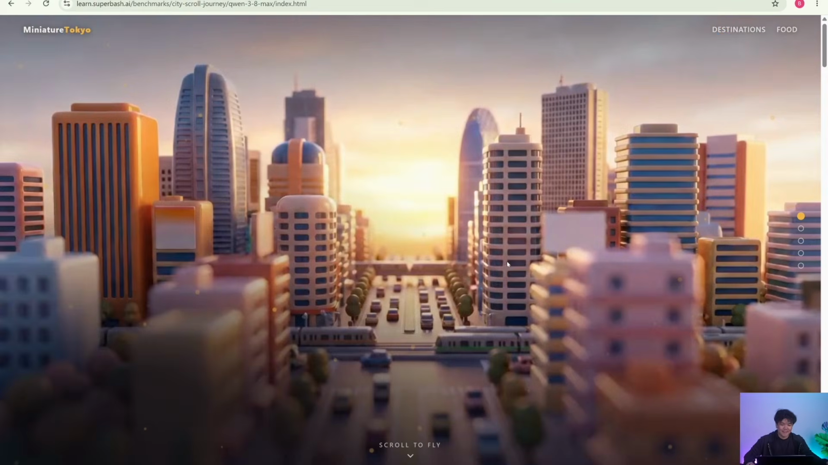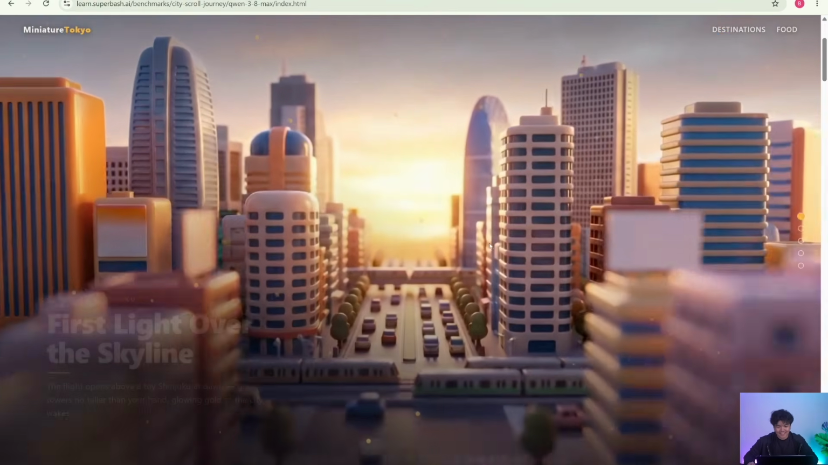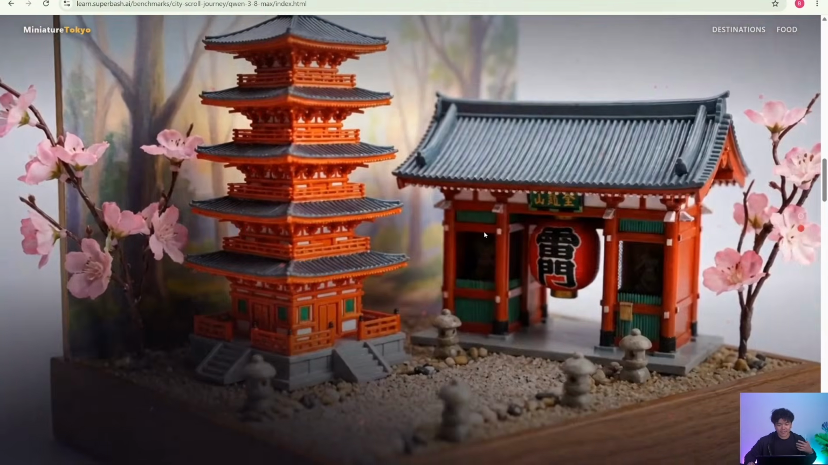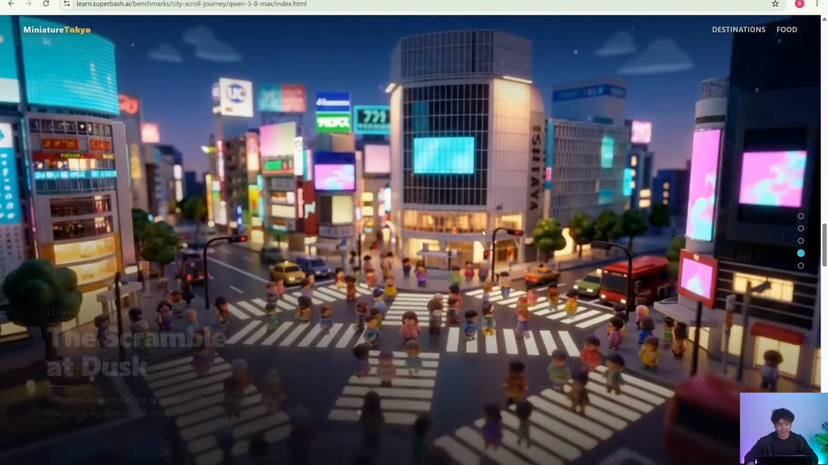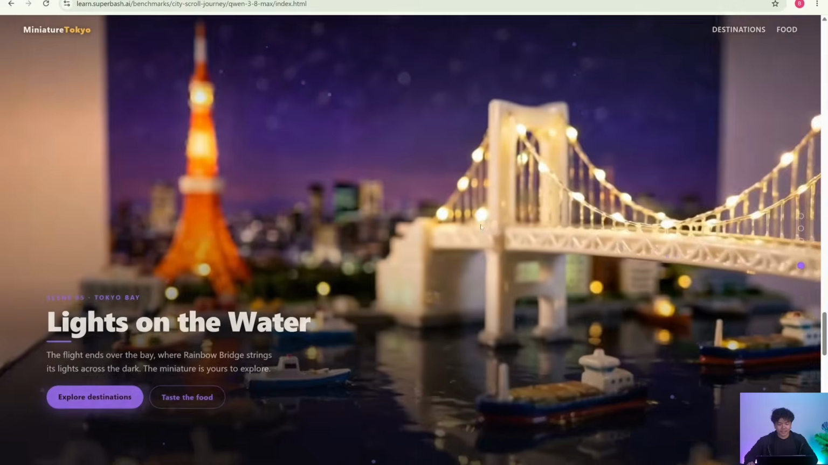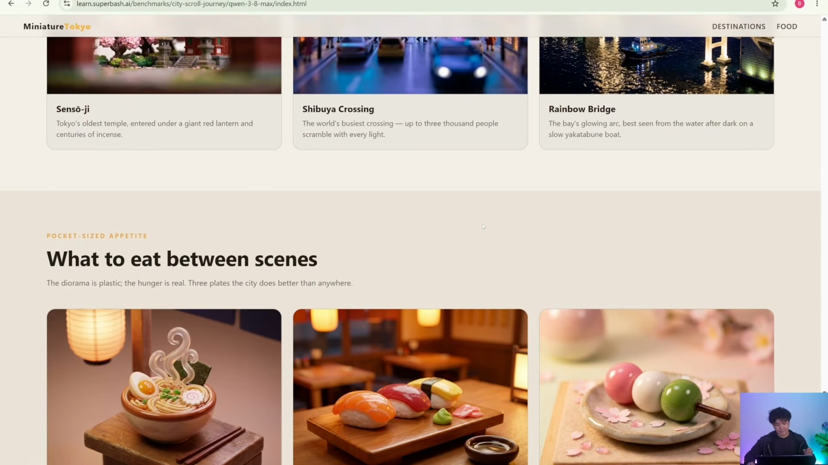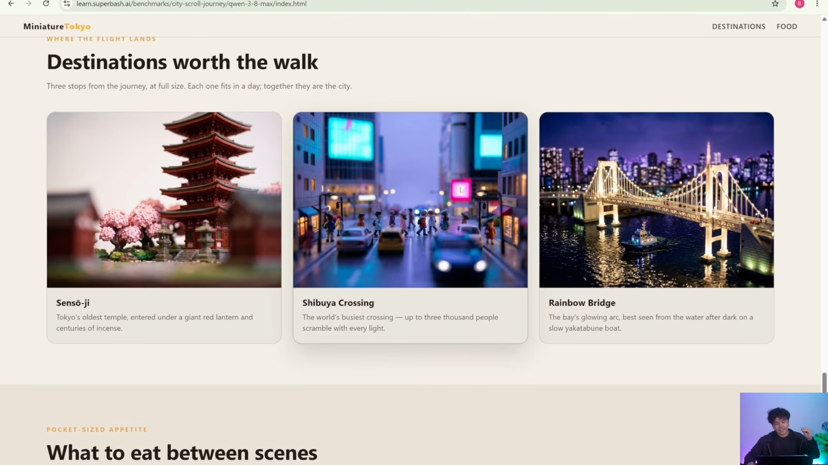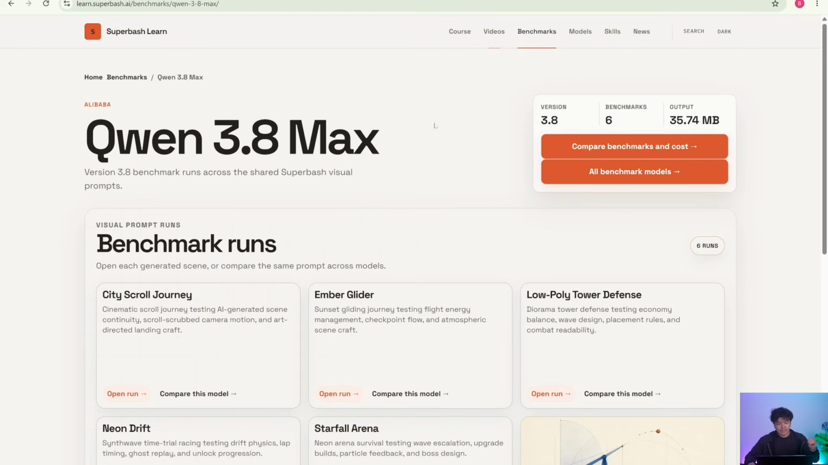Alright folks, we tried out Qwen 3.8 Max and it is very impressive. We managed to build out this interactive website with really cool scrolling animation and effects showcasing the city of Tokyo. So the potential here is really big. I mean, the last time I used Qwen 3.7 Max was already impressive, but 3.8 Max takes that to the next level. You can see this on our website, learn.superbash.ai.